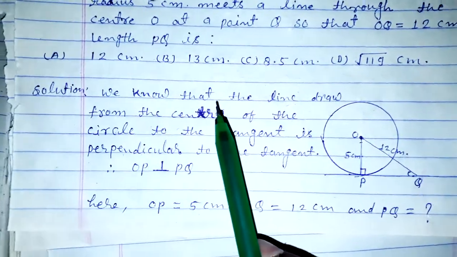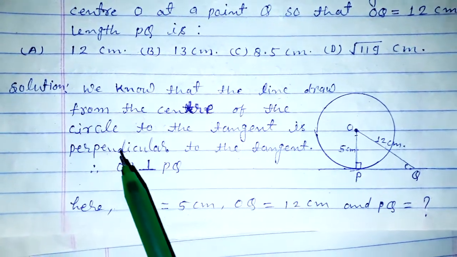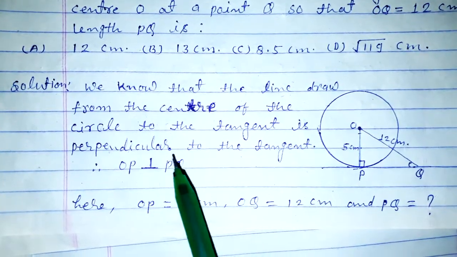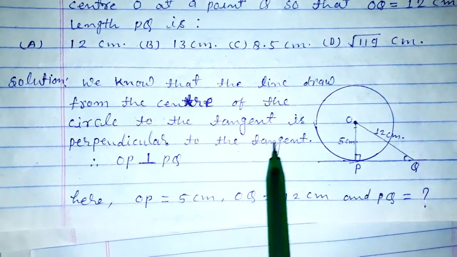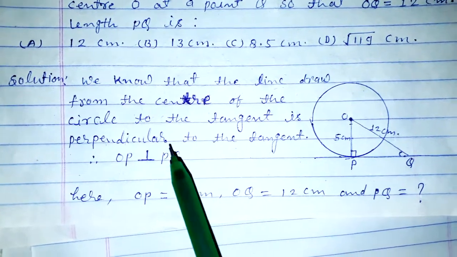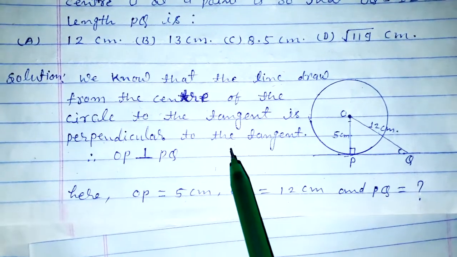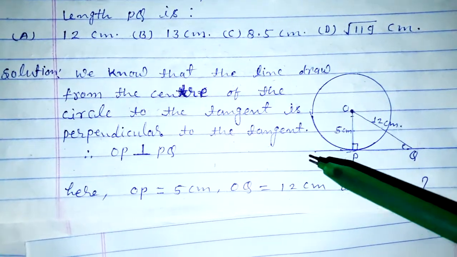So we know that the line drawn from the center of a circle to the tangent is perpendicular to the tangent. This is theorem 10.1, also learn it, and the proof is also in the book.